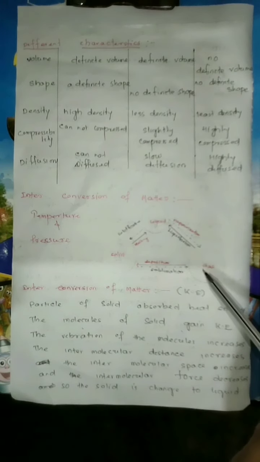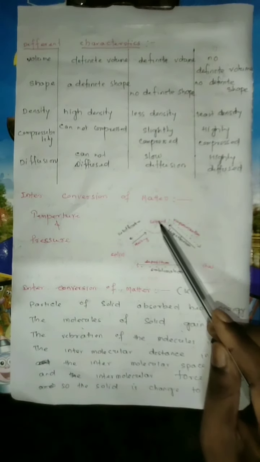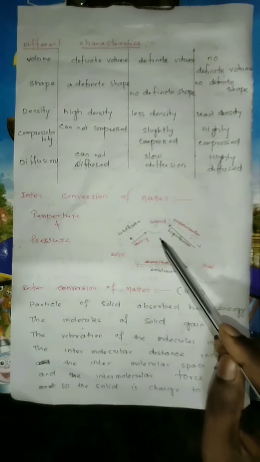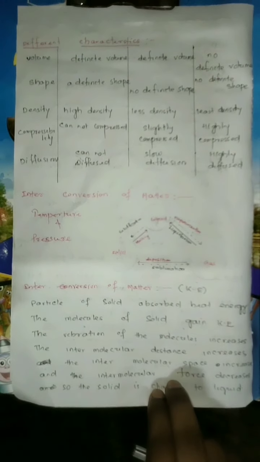If you decrease the temperature, kinetic energy decreases, potential energy increases, and gas changes to liquid. In the same way, if you decrease the temperature, the kinetic energy decreases and potential energy increases, and liquid changes to solid. This is all about the application of kinetic energy.